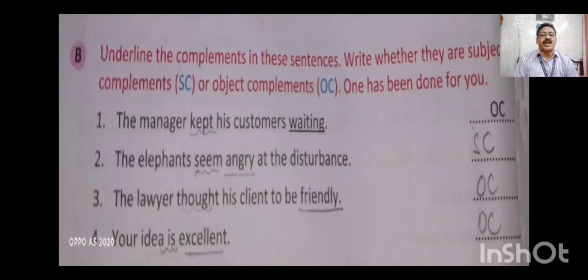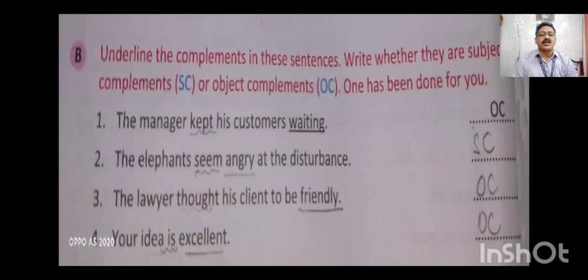The elephant seems angry at the disturbance. Here seems is the verb in the sentence, but after that there is no object, it describes the subject, that's why it is called a subject complement. The lawyer taught his client to be friendly.